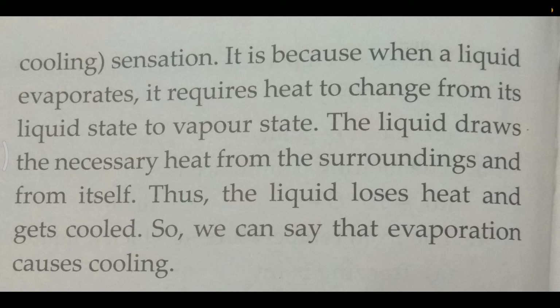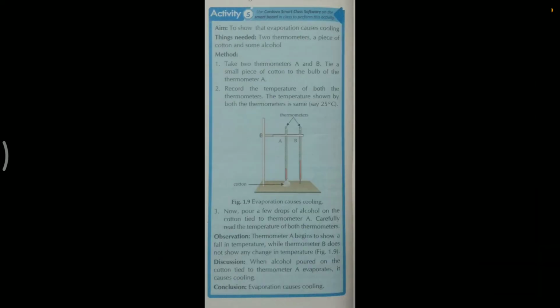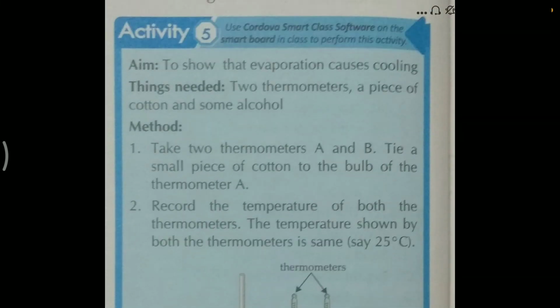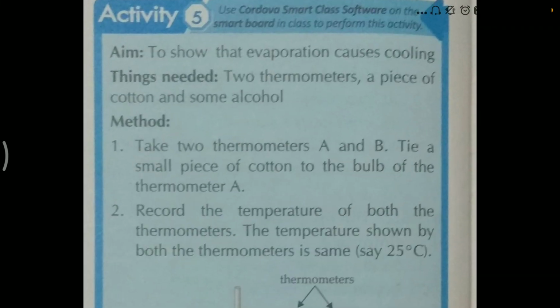I will explain it to you with the help of an activity. See, the activity is to show that evaporation causes cooling. What they have taken: two thermometers, some cotton and some alcohol. First, both thermometers are at room temperature, so the readings taken show that both thermometers have the same temperature.